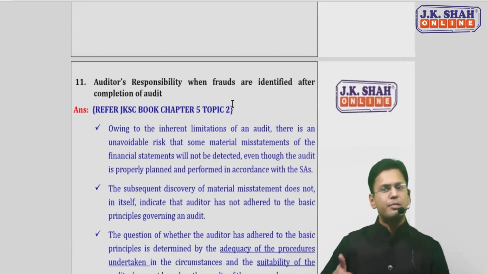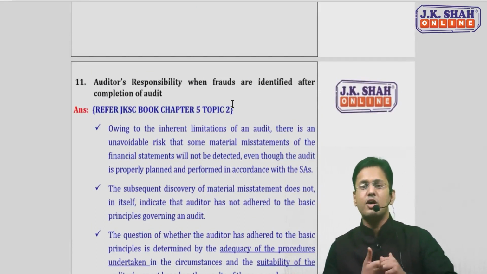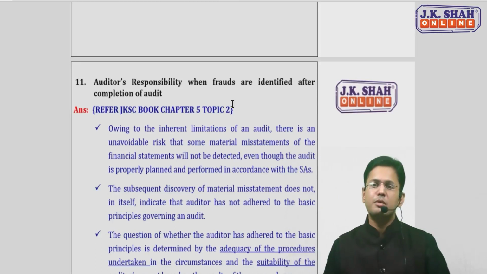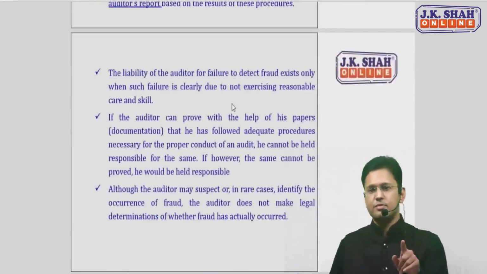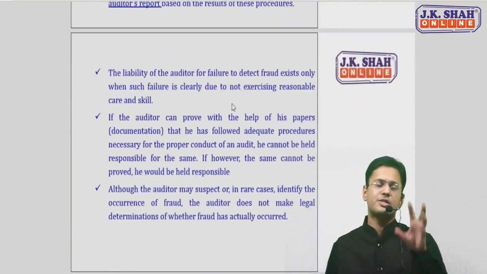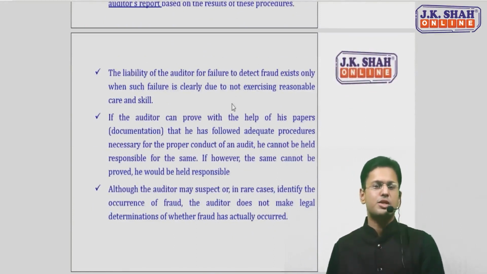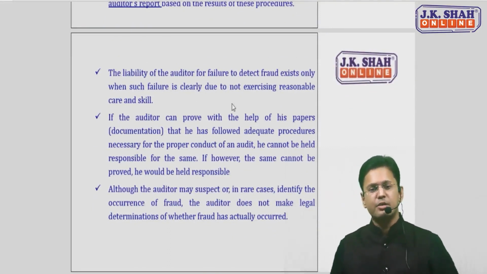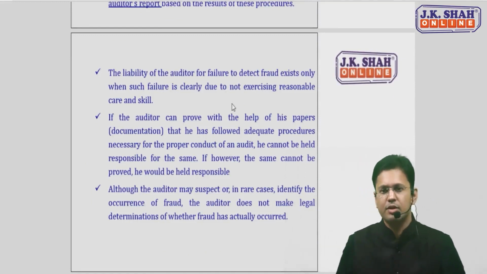First, starting with inherent limitation. Then saying that the auditor has adhered to the basic principles. If he has, he will not be guilty. Adherence to principles means applying audit procedures appropriate in the circumstances and making the report on the basis of those procedures. The auditor has to prove with the help of his working papers that he has exercised reasonable skill and care. He has done all this work as per the procedure required in the circumstances. He will not be responsible. And the last point says that he is not there to make a legal determination of whether fraud has actually occurred. He will just suspect or identify the fraud and report it.